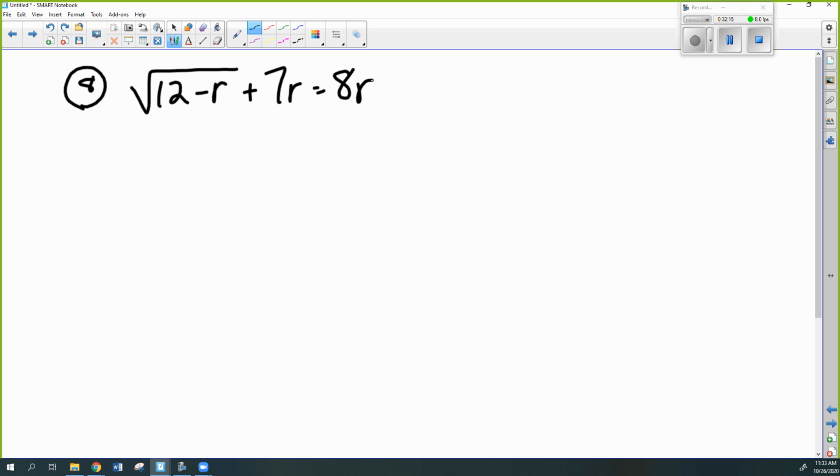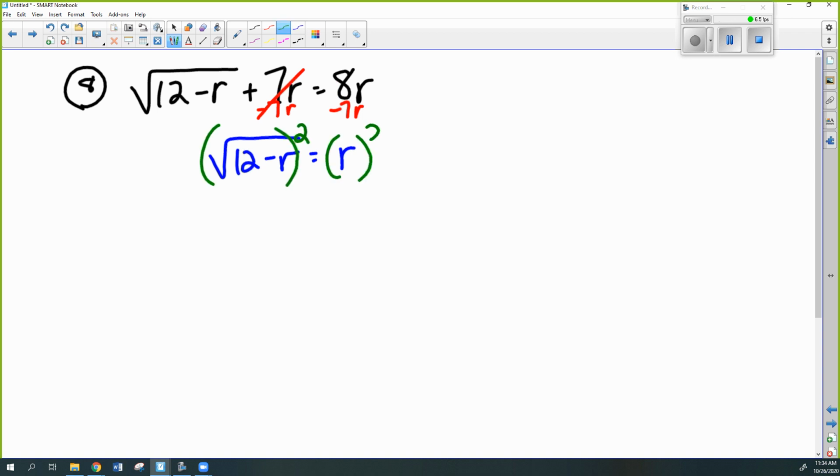Well, you start the same way. You isolate the radical. Isolate the radical. So we're going to -7r. So we get the square root equals 1r, or just r. And then we're still going to use an exponent to get rid of the radical. Okay?